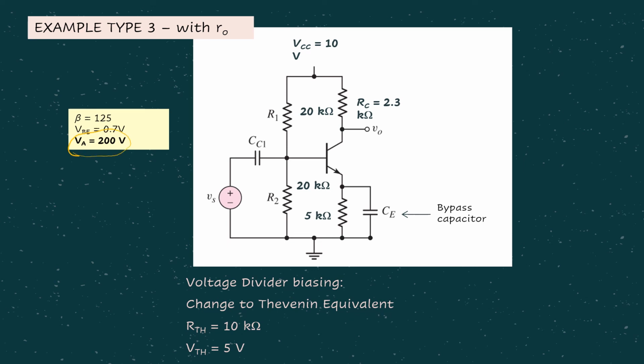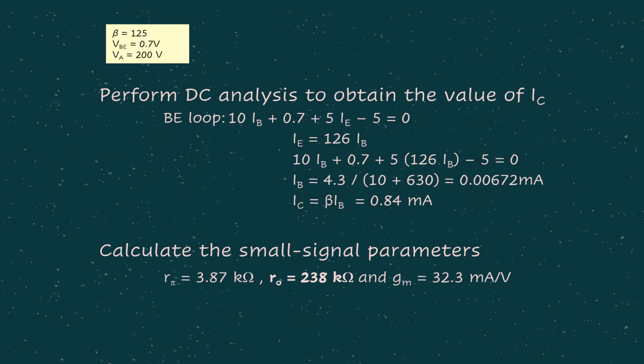So here is another example for type 3, but now we need to consider r0 because VA is given as 200 volt and other parameters are given, but it's just the same thing. First, obviously, we start with the Thevenin equivalent circuit. So please do this example as your own self-revision, okay?